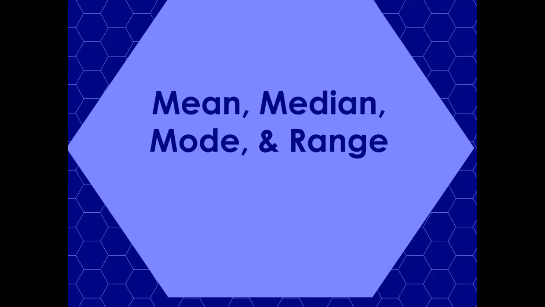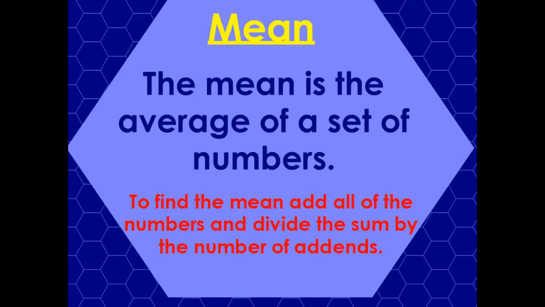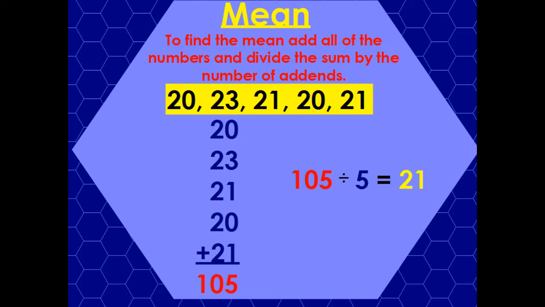All right, let's get into this. First, here's the mean. If you need to pause it, go ahead, pause it, write this down, but I'm going to go quick. The mean is just the average of a set of numbers. To find it, we're going to add all of the numbers and divide the sum by the number of addends, right? So really, what this is here is a general data set, right?